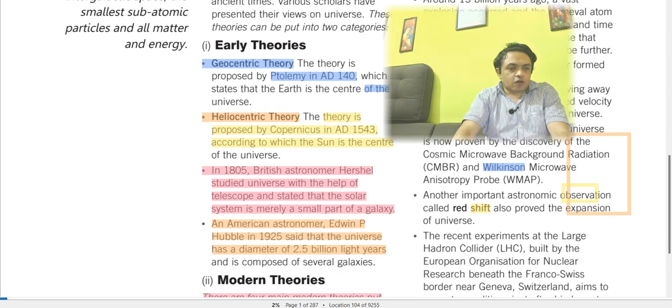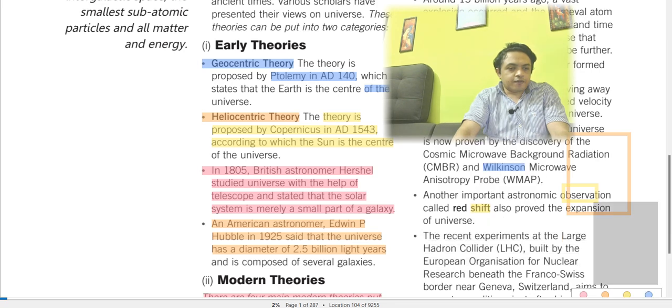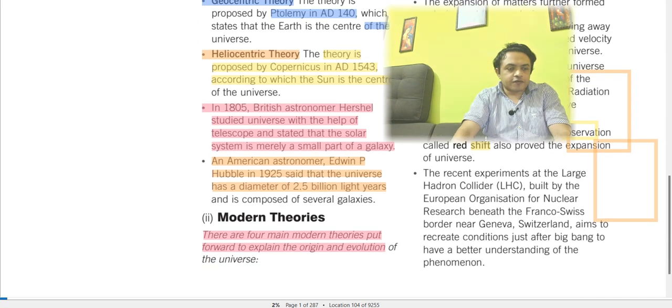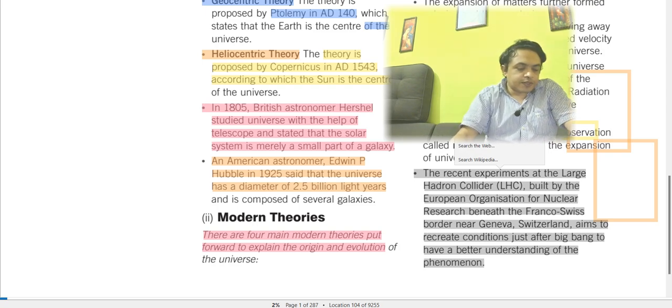The recent experiments are at the Large Hadron Collider (LHC), built by the European Organization for Nuclear Research beneath the Franco-Swiss border near Geneva, Switzerland, which aims to recreate conditions just after the Big Bang to have a better understanding of the phenomenon. So presently these new experiments are being conducted, and a similar setup to the Big Bang is being created by scientists so that it could be better explained.